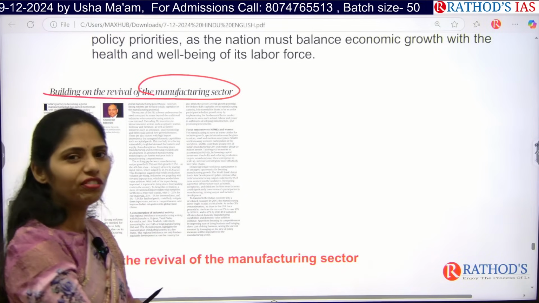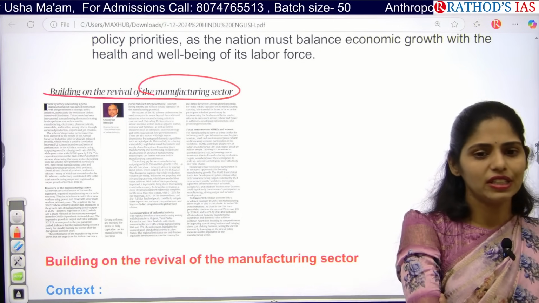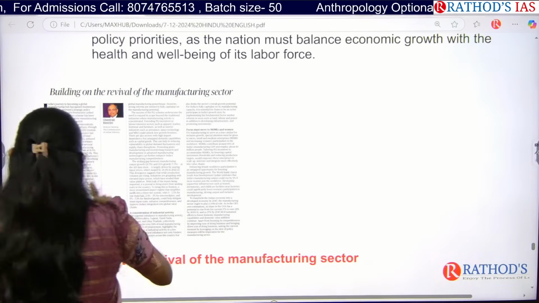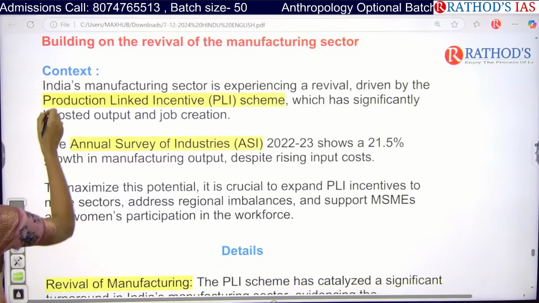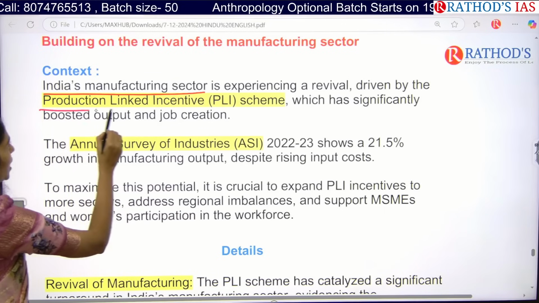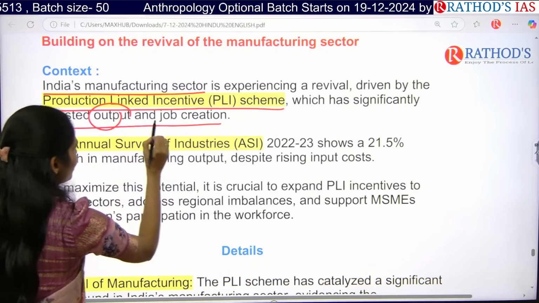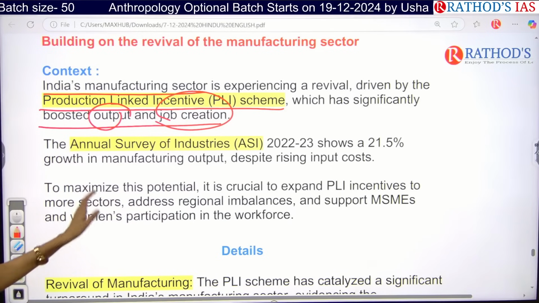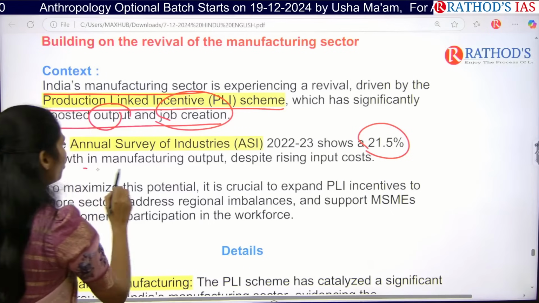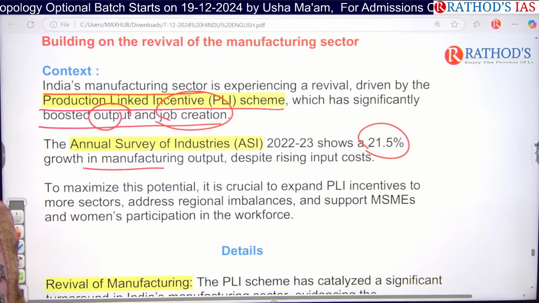Yes, there is an increase in the cost of raw materials. That means there is an increase in input cost for these industries. That is the important thing mainly said in this article. The first point is that India's manufacturing sector is experiencing a revival, driven by the production linked incentive scheme, which has significantly boosted output as well as job creation. The annual survey of industries says that 21.5% growth in manufacturing output is happening despite increasing input cost.